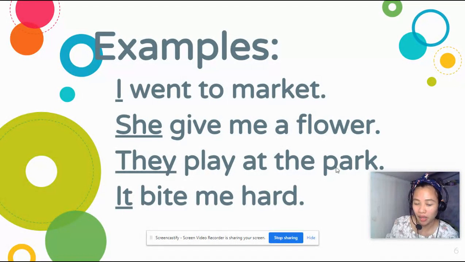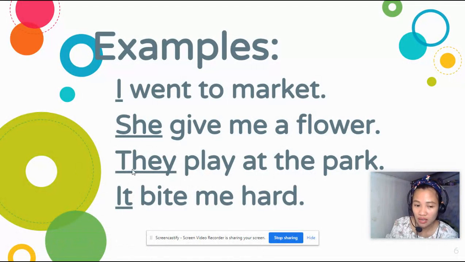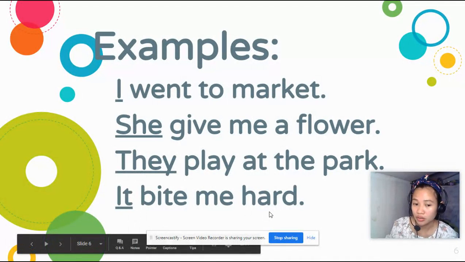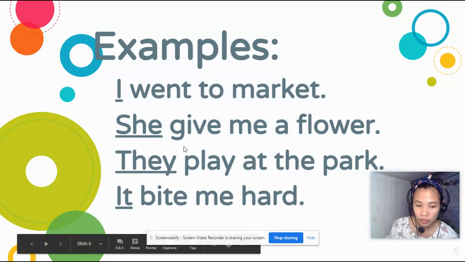Next, they play at the park. They are playing. They are performing the action, which is playing. Who are the ones who are playing? It is they. It beat me hard. What beat you hard? It. It may be an ant or an insect or anything that beat you hard. So these pronouns serve as subject pronouns.